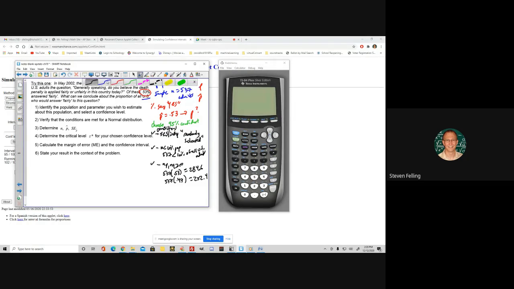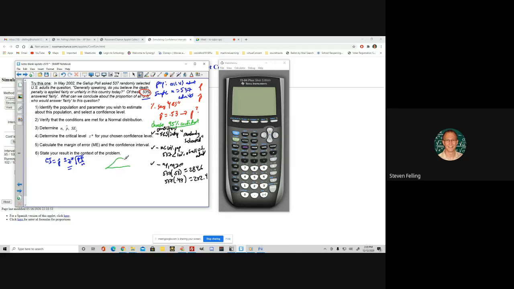So here's what I would do. I would write out the formula. Confidence interval is p hat plus or minus z star times the square root of p hat q hat over n. Okay, for the z star, that's going to depend on the confidence level. So let's do a calculation over here based on the fact that we're choosing to be 95% confident.